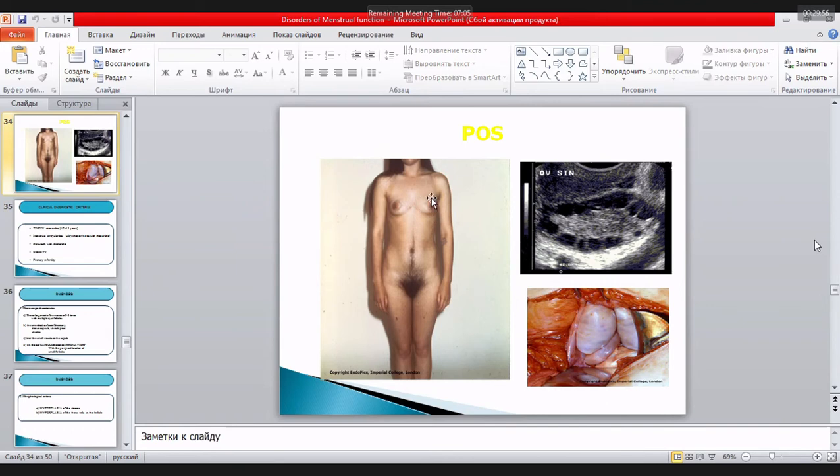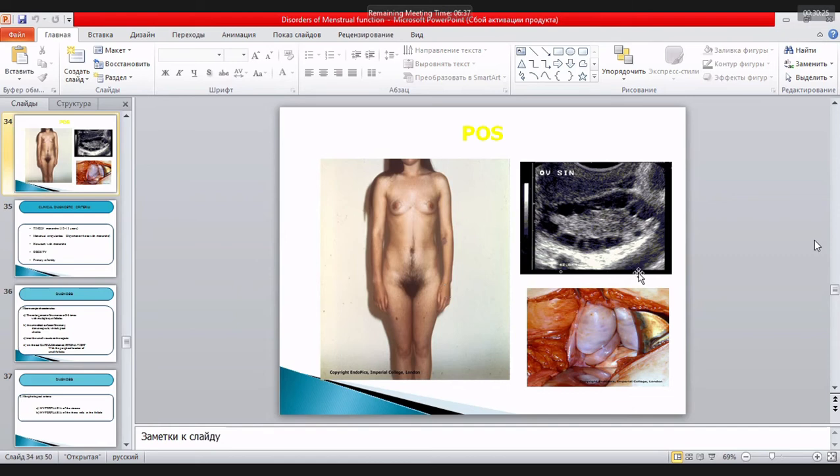Yes, the main symptoms, it is hirsutism. You see growth of the hair on the breast, yes, the masculine type of the growth of the hair on the anterior abdomen wall. We cannot see the face in these girls, but usually it is hirsutism. It is disorders of the menstrual cycle, it is obesity, and very often it is infertility if we don't treat this syndrome.